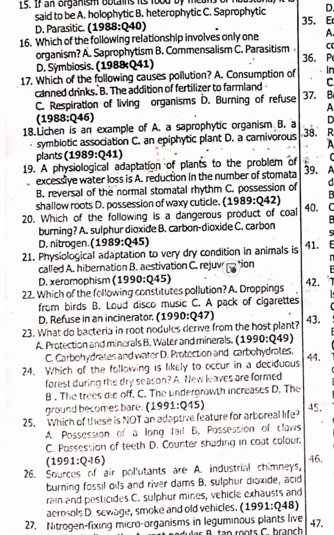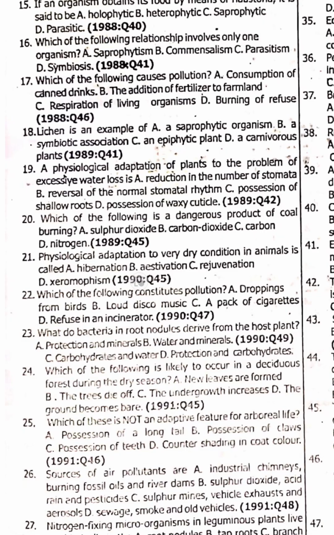21. Physiological adaptation to a very dry condition in animals is called aestivation. Hibernation is an adaptation to a very cold condition. So when you see hibernation, it's actually adaptation to a very cold condition.